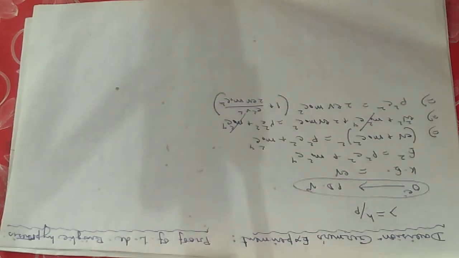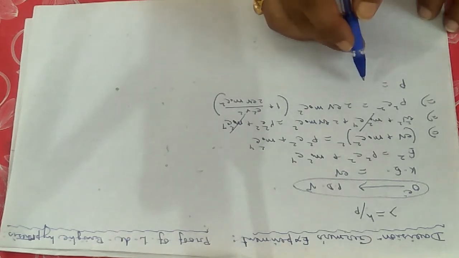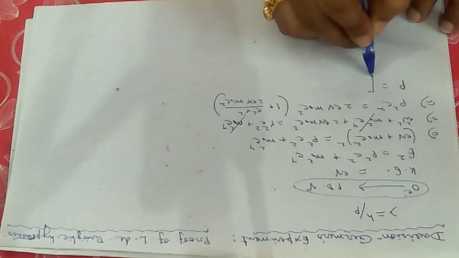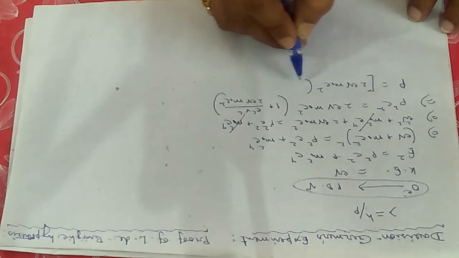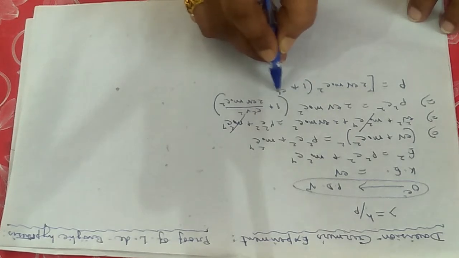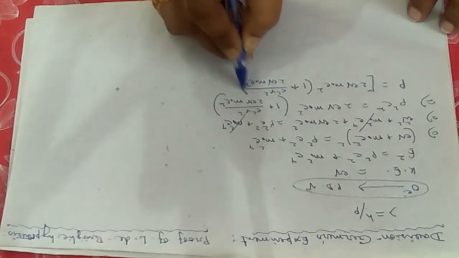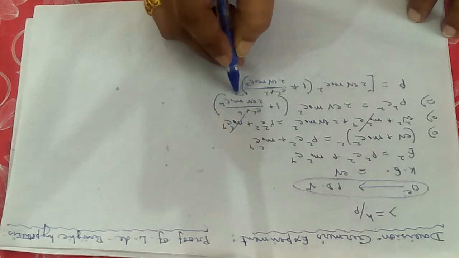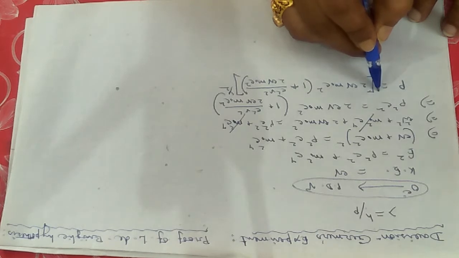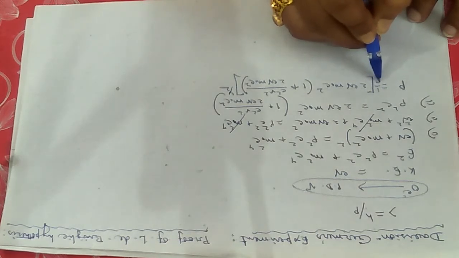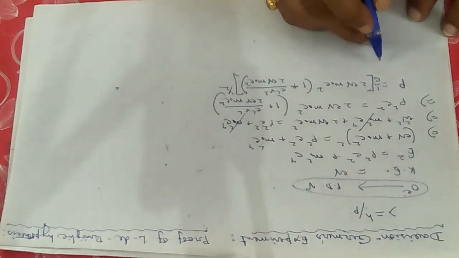From this equation, if you want to calculate the momentum p of the electron subjected to a potential difference V, you get p equals twice eV m0 c square, then in brackets 1 plus e square V square divided by twice eV m0 c square, whole to the power half. Then 1 by c comes to this side. After that we can cancel the c square term.